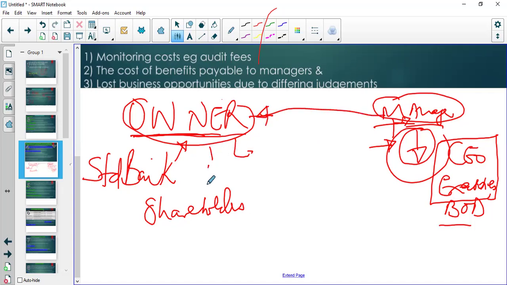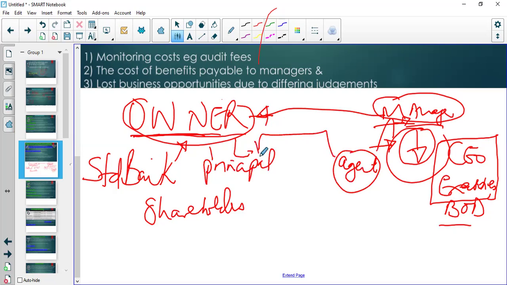So the owner is the principal, right? And the manager is the agent. The agent acts on behalf of the interests of the principal. The agent is more like a messenger who must perform something to deliver on behalf of the principal. So the manager is the agent who acts on behalf of the principal, who is the shareholder, right?